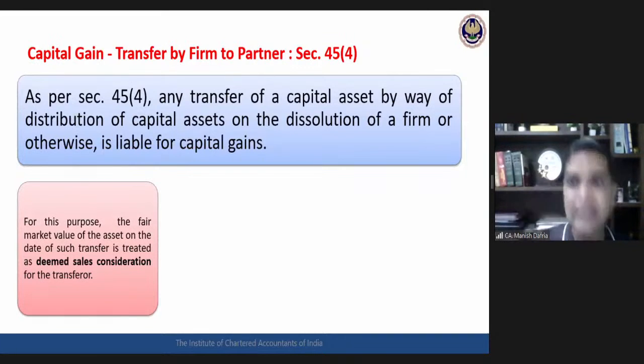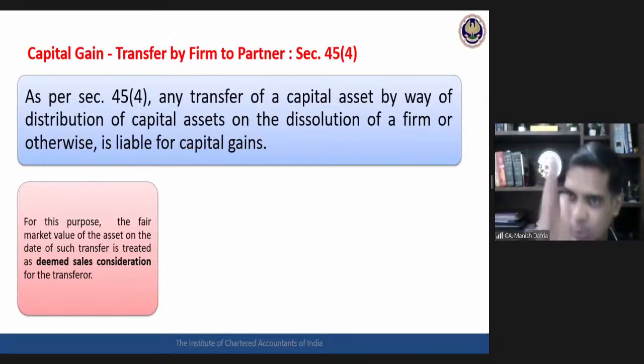So again, practically speaking, in a real life situation, whenever a firm wants to transfer any capital asset to the partner, the firm should think twice before doing it. Because if they transfer it, whatever is the fair market value today, minus their purchase price, the difference will become taxable in their hands. They will be required to pay a huge amount of capital gains.